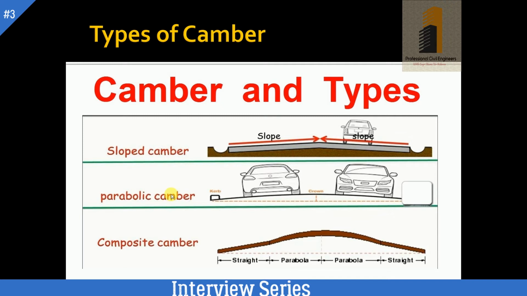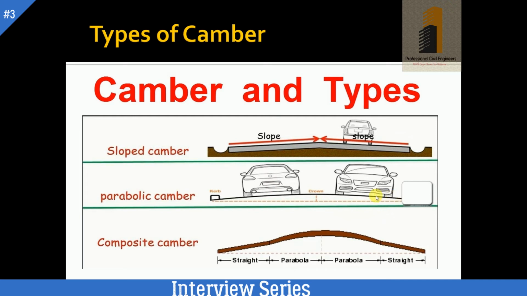Why do we need to provide parabolic camber? It is provided in motorways and expressways, because this type of camber is needed when we need high speed of vehicles, for example while overtaking a car.